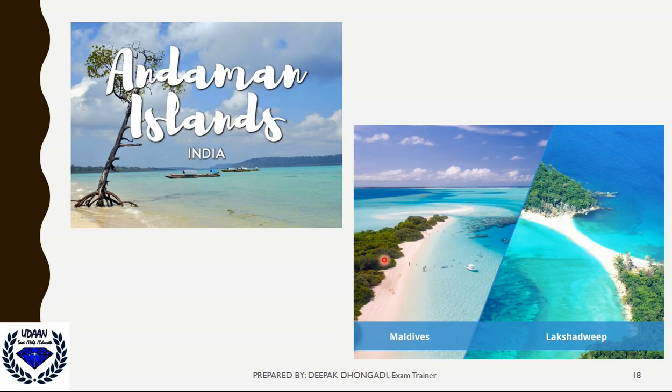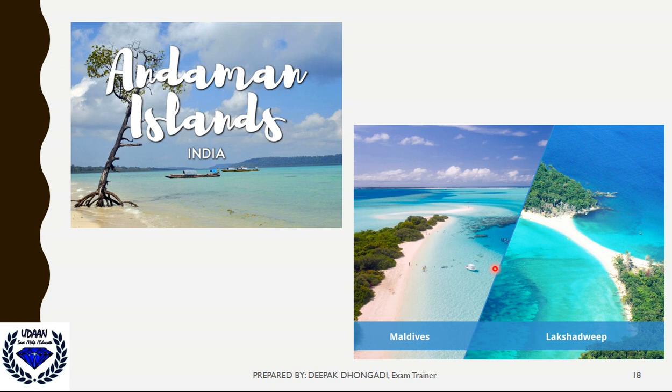Now we are talking about the islands: Andaman Islands, Lakshadweep Islands, very beautiful places to visit. When drawing the map, people forget to draw the Andaman and Nicobar and Lakshadweep Islands because they think they are not a part of India, but they are.